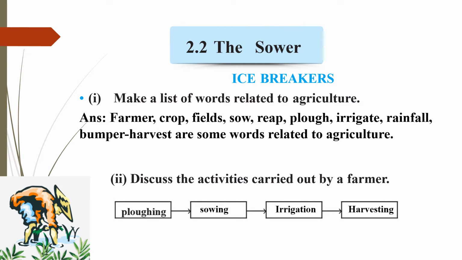We'll begin with the icebreakers. The first one is to make a list of words related to agriculture. Farmer, crop, fields, sow, reap, plow, irrigate, rainfall, bumper harvest are some of the words related to agriculture. The second question is to discuss the activities carried out by a farmer. Plowing, irrigation, harvesting, sowing, all these are the different activities that are done by a farmer.